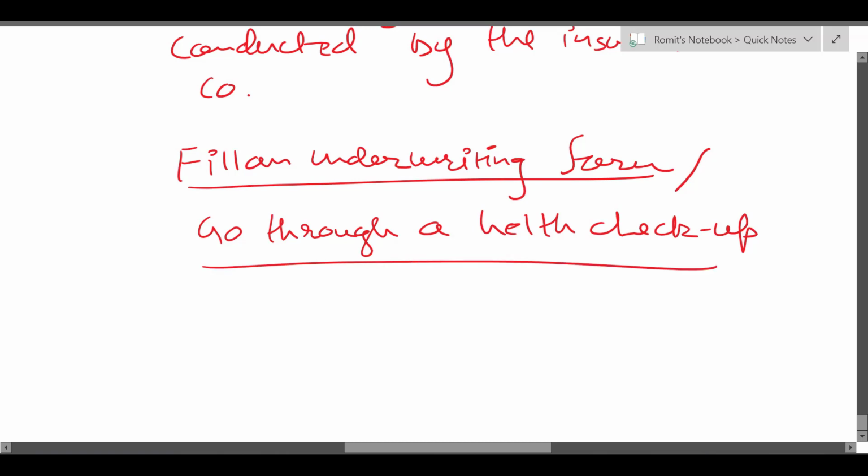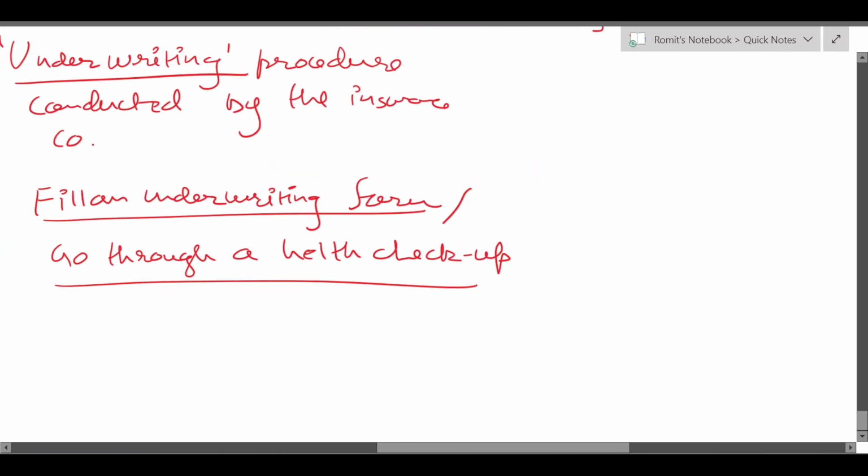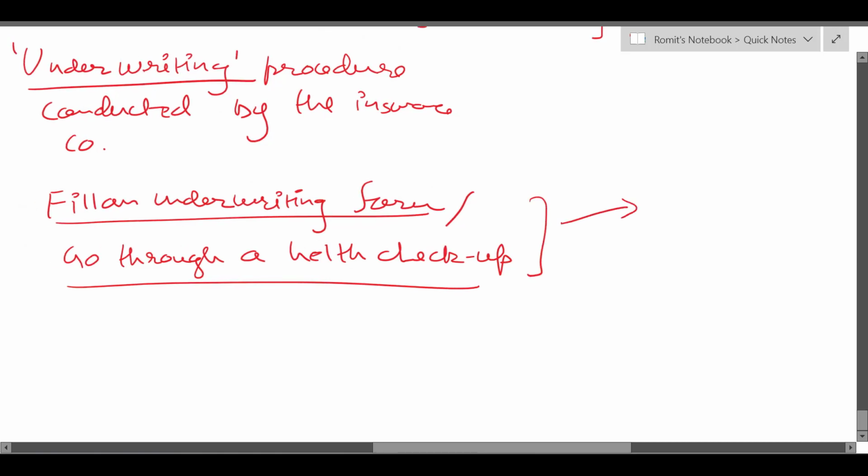And in this underwriting form or in this health checkup, usually what is examined is how is the health of the person, whether they are a smoker or a non-smoker,